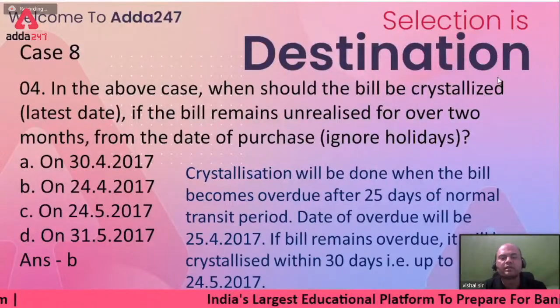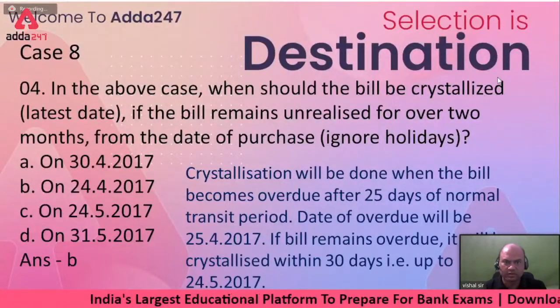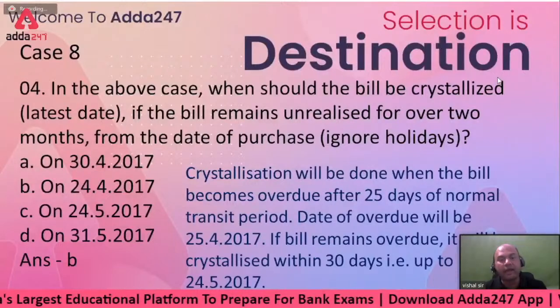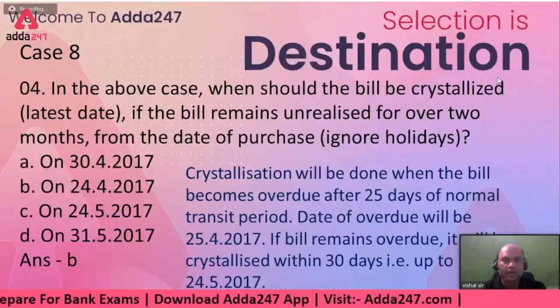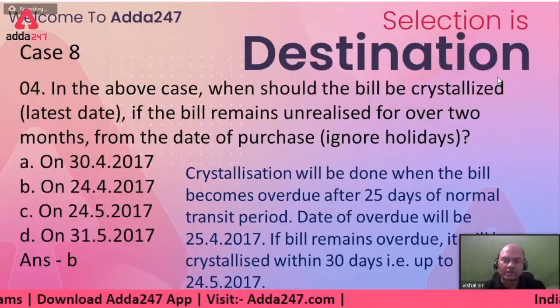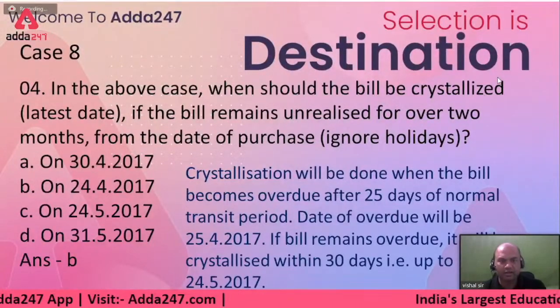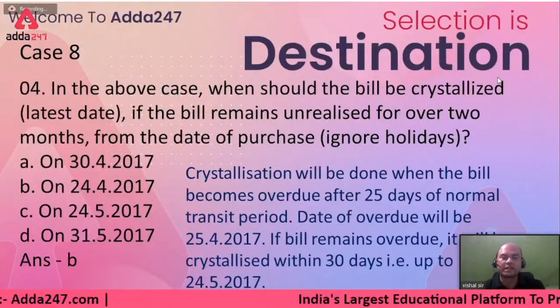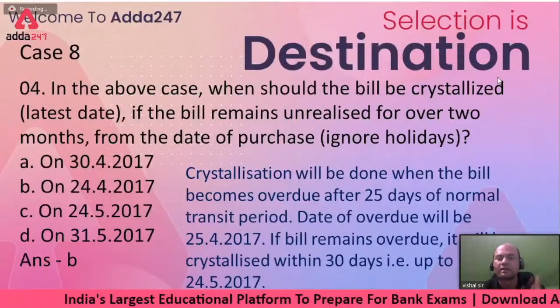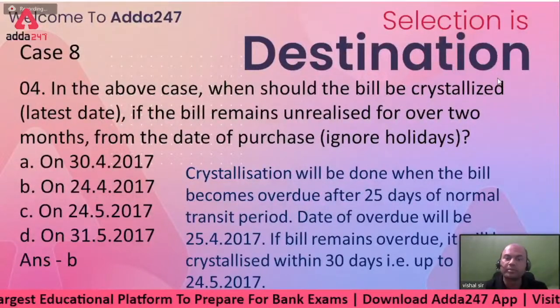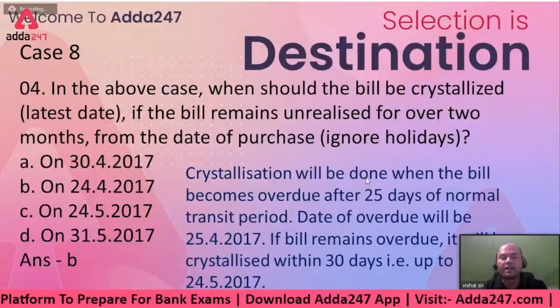and this is done when the funds are not realized on the due date and even after the allowed period. So what is the allowed period? Always remember, for crystallization of sight bills, this case is of sight bills, the period allowed is NTP plus 30. NTP plus 30.